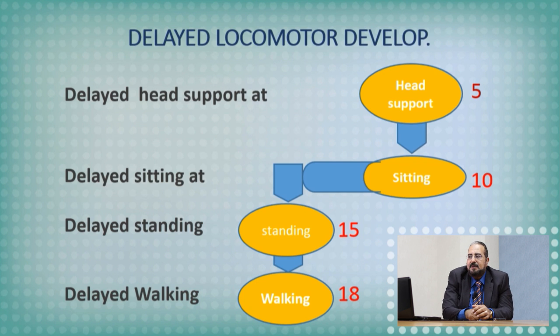So, for example, to remind you, this is the gross motor development. We remember that the rule of 3, this is the normal, and the rule of 5, this is the abnormal.